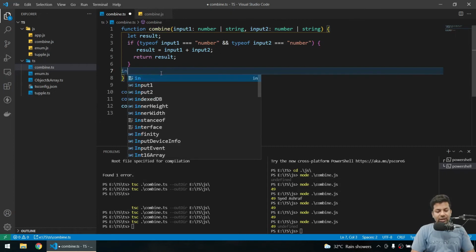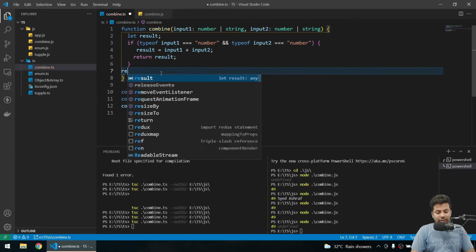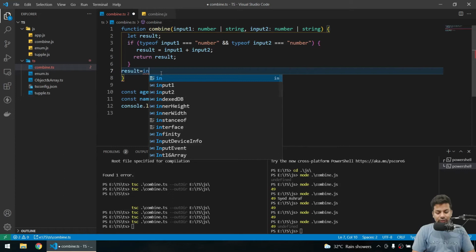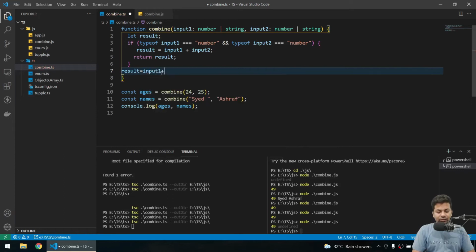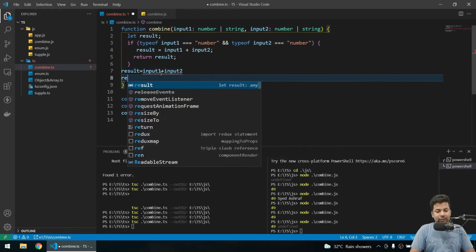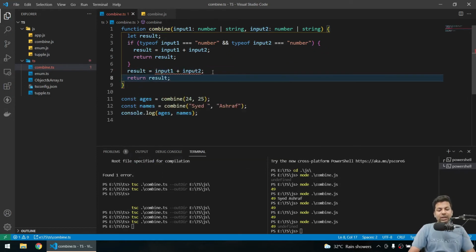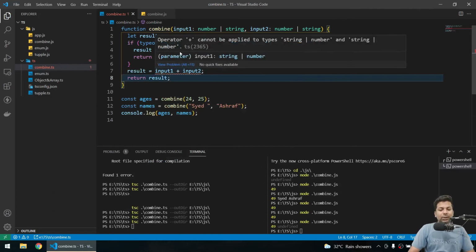So I'll say result equals input1 plus input2. Now I'll say return result. Now if I save it, it's still showing an error.